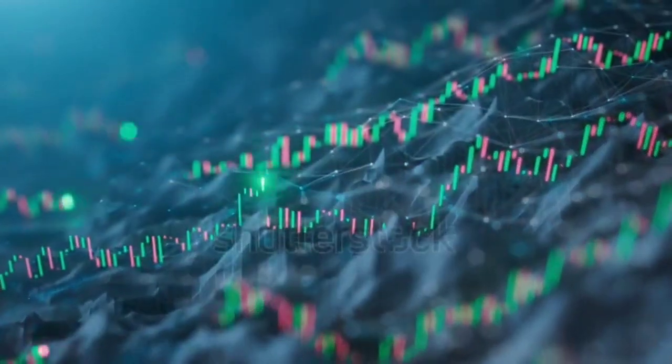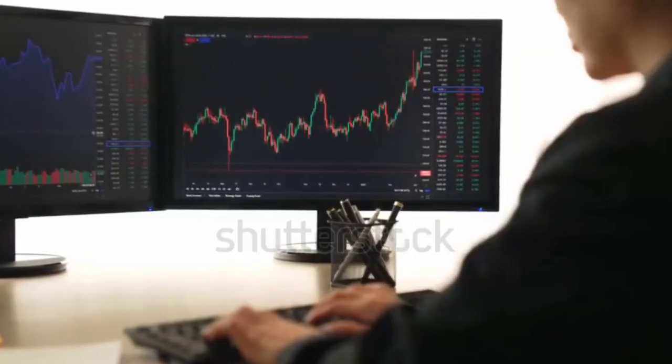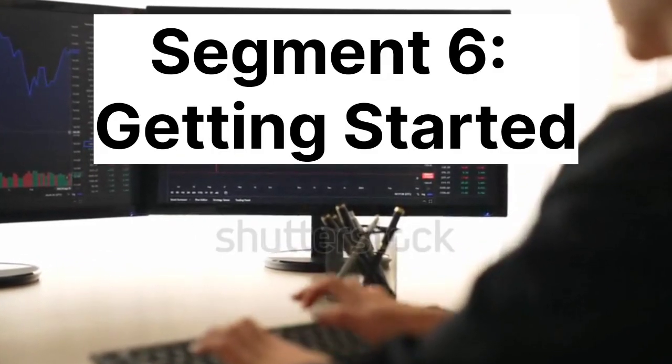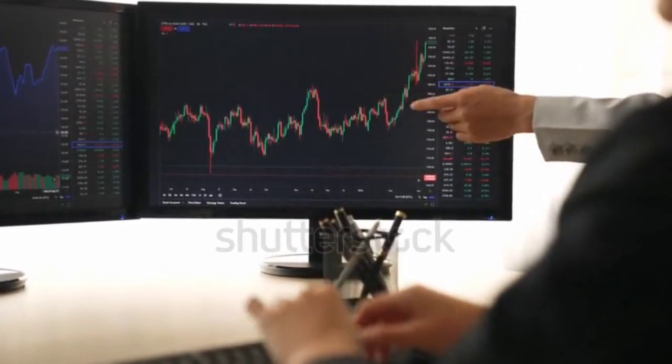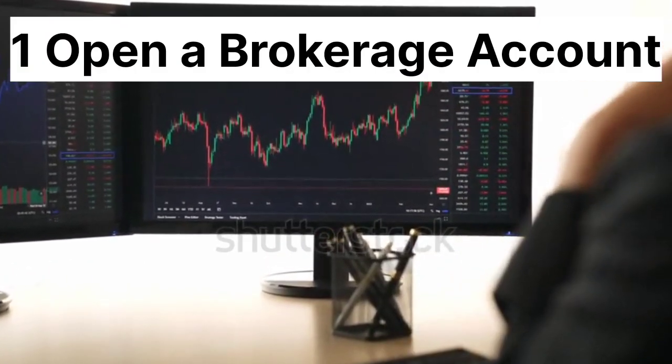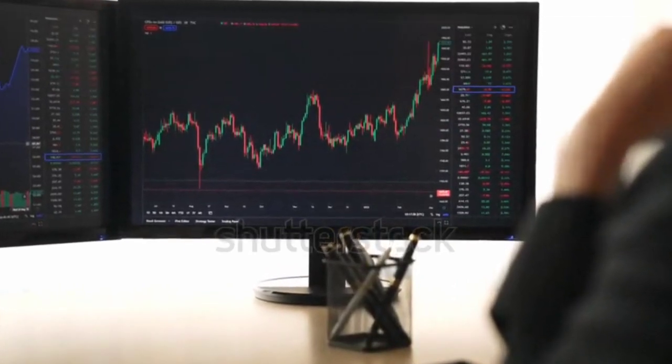Each strategy has its own risk-reward profile, so it's essential to understand them thoroughly before diving in. Segment 6. Getting started. Ready to start trading options? Here's a quick guide. 1. Open a brokerage account. Choose a platform that offers options trading.